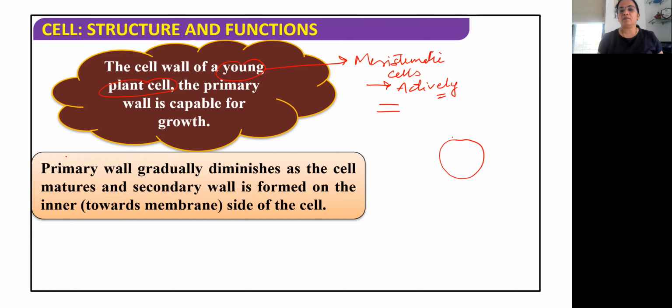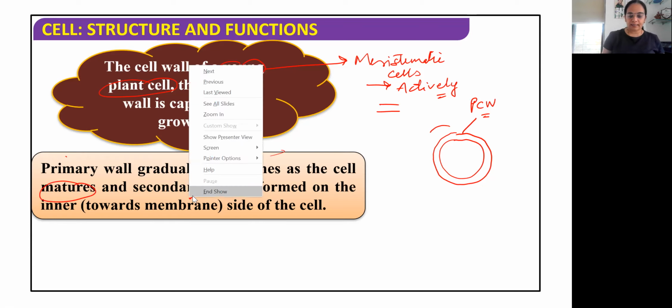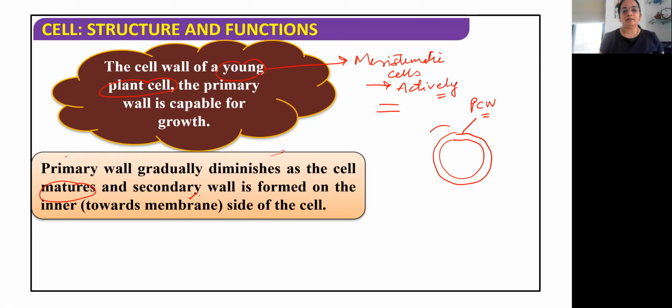So we have drawn it like this. This is the plasma membrane. Supposing this is the meristematic cell, it will have just this primary cell wall. Now as the cell grows and matures, a secondary layer arises. Then the secondary cell wall arises.